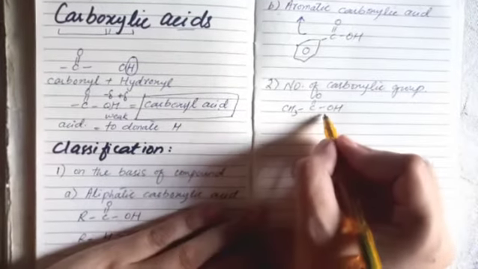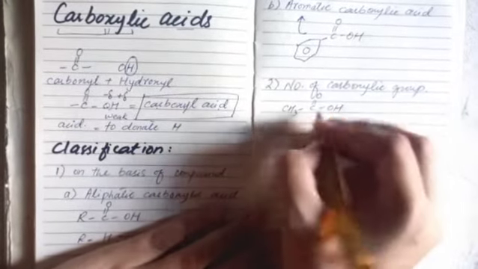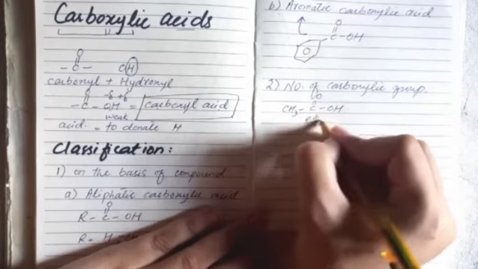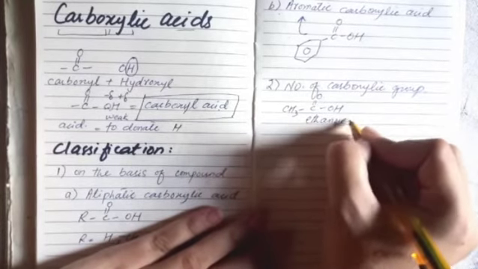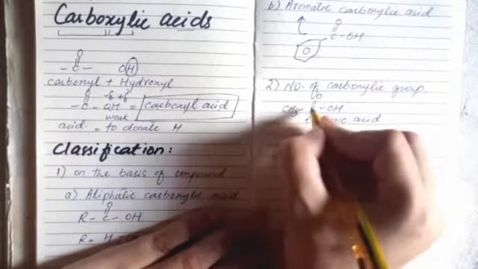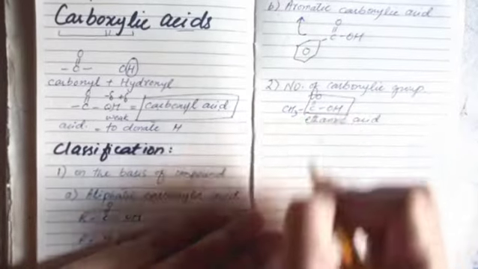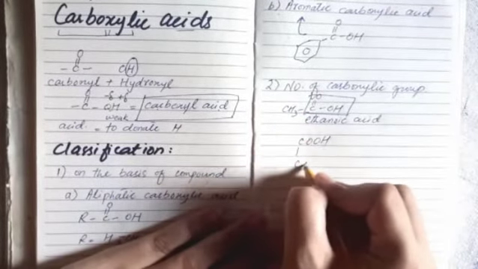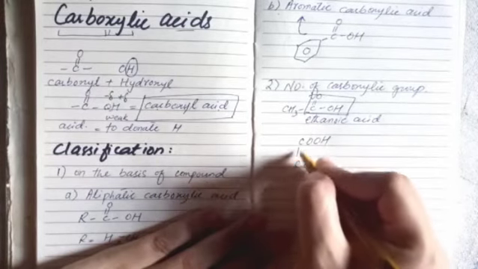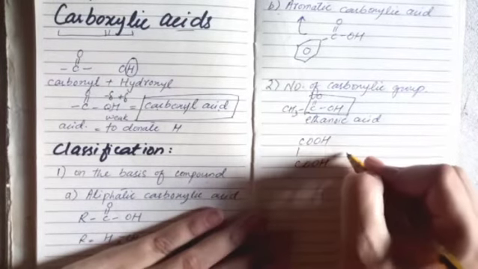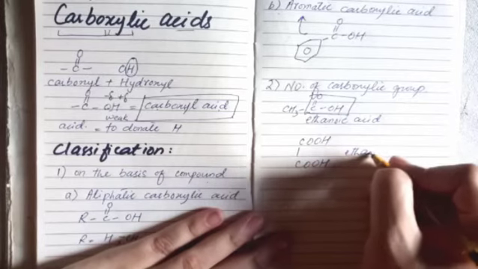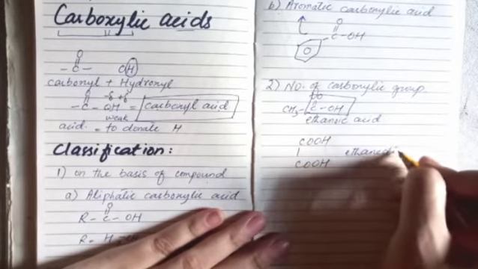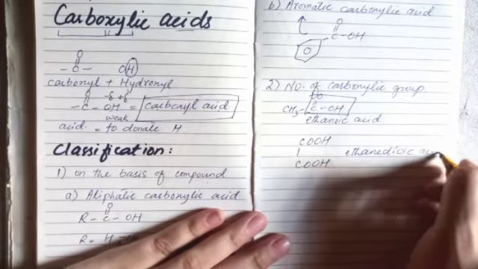For example, this is ethanoic acid. It has only one carboxylic group. But if it has two carbons and both are carbons of carboxyl groups, we say it is ethanedioic acid.